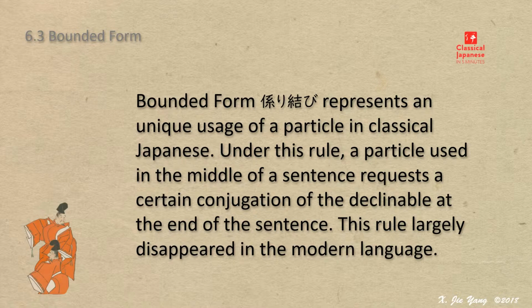In this lecture, we are looking into a rather unique grammatical structure in classical Japanese, kakari musubi, literally "requiring ending," or we often translate it as a bounded form. In modern Japanese, we still have one word that works under this principle, that is, shika nai. Give it a second look at the structure of this expression. You will be able to see the basic feature of the rule we call kakari musubi.